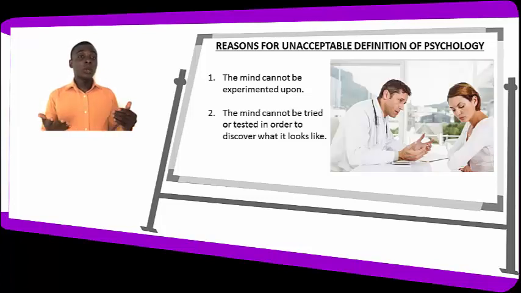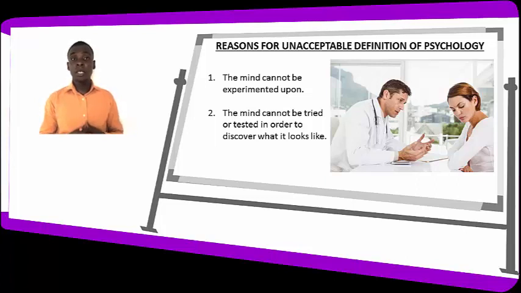Then the second reason is that the mind cannot be tried or tested in order to discover what it looks like. We know that the human mind is in the human body, and every human has a mind. But we can't look at someone and say, I want to test your mind, can I get your mind out to know what's in there? I can't do that. So that is one reason why the definition is not generally acceptable.